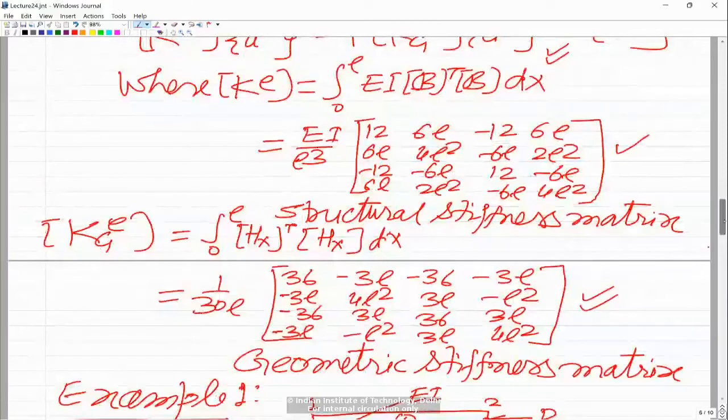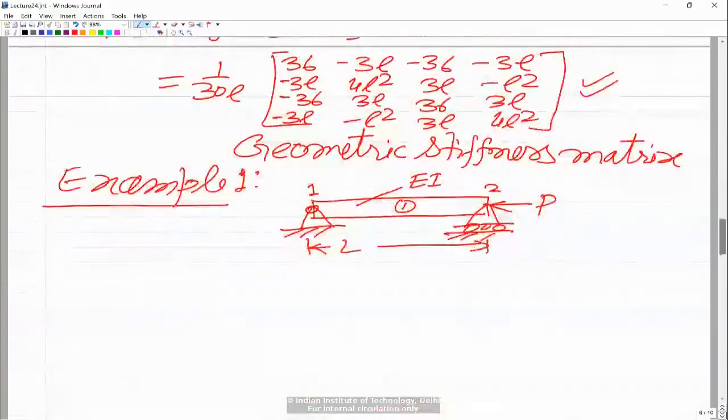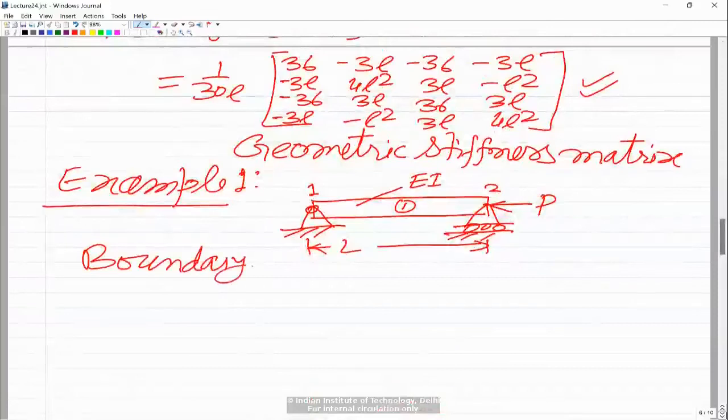Now if you look at the boundary conditions for the single element discretization, at the left node the beam is not allowed to move in the transverse direction, so v1 would be equal to 0, but it is allowed to rotate.